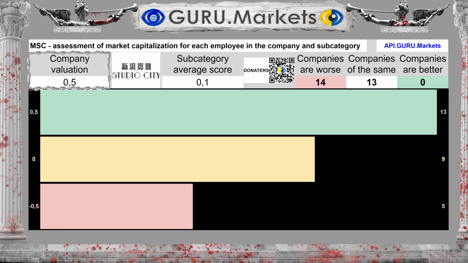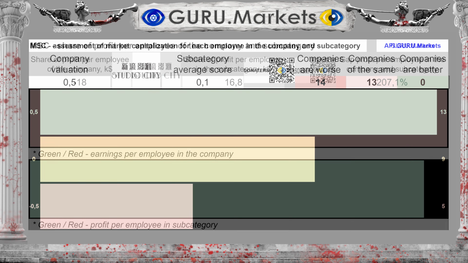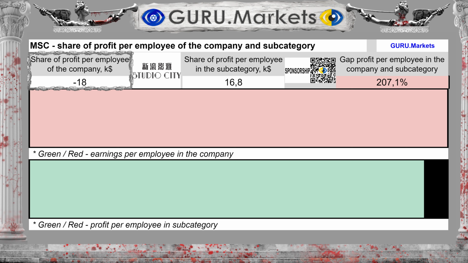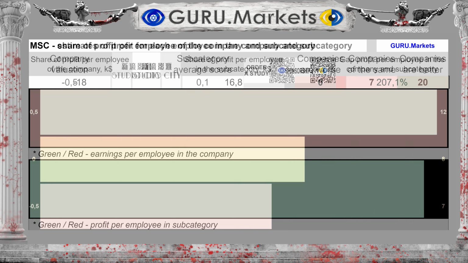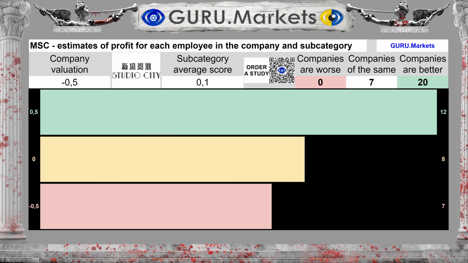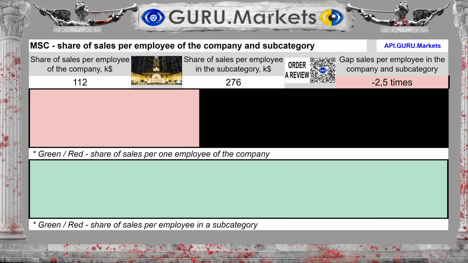Good, 0.5 points. The amount of profit per employee -$18,000. The average for the subcategory is $16,800. The difference between the subcategory average and the company's performance is 7%. Estimation of profit per individual employee in comparison with the indicators of companies in the subcategory: Tolerable, -0.5 points. The share of sales per individual employee of the company is $112,000.